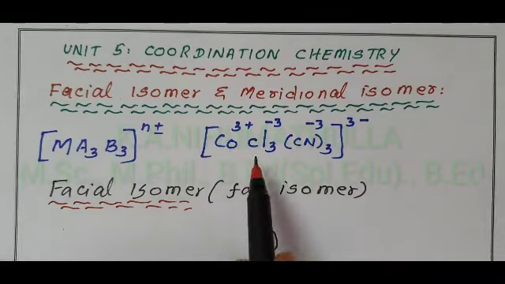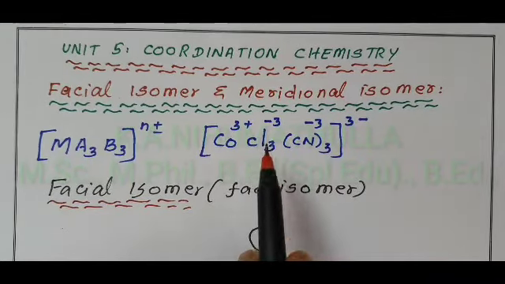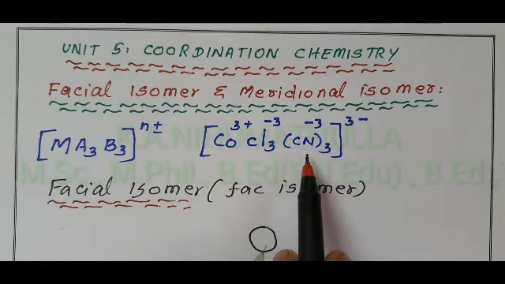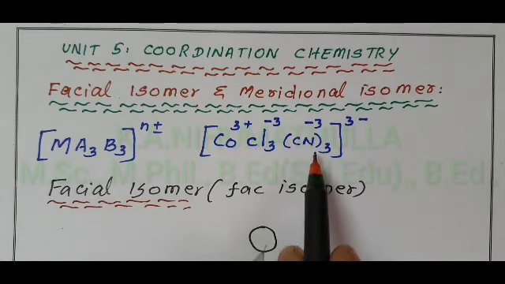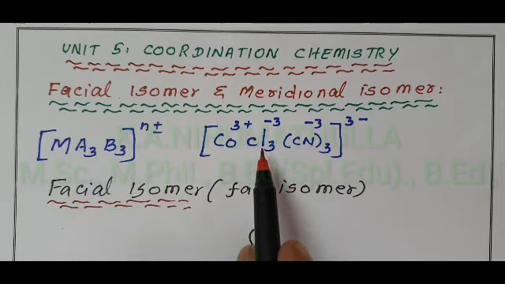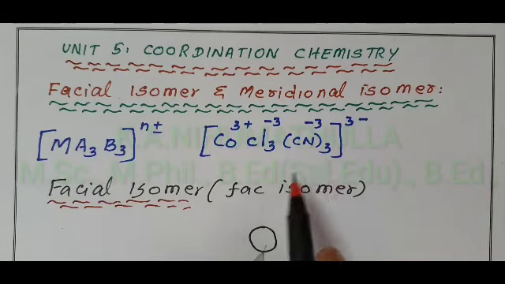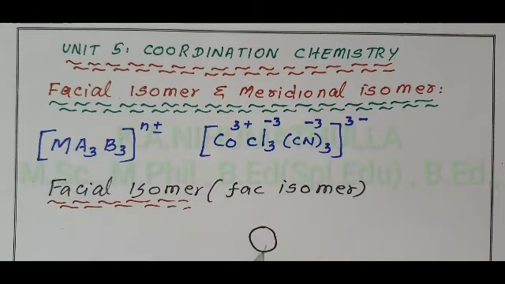If three similar ligands are present in the corners of one triangular face of the octahedron, and the other 3 similar ligands are present in the opposing triangular face, then the isomer is called the facial isomer.